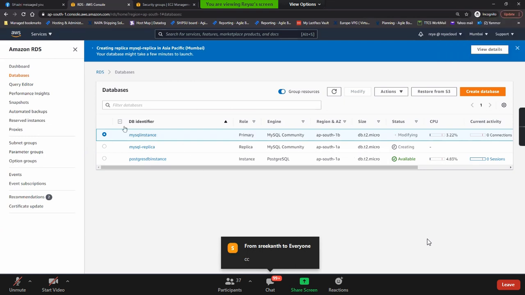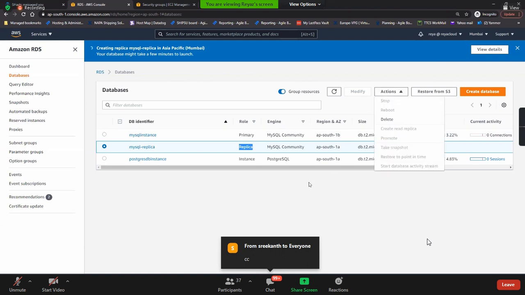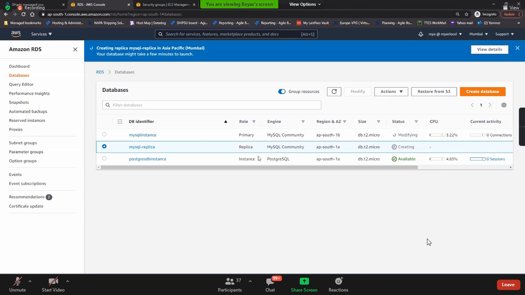Right? And anytime you can go, and now this is a replica, and as this is creating, it is not showing. Anytime you can go and click on promote. If you click on promote, it will become a normal instance. The replica you can access as soon as it is created. It will also give an endpoint, but you can also connect to this MySQL, right?